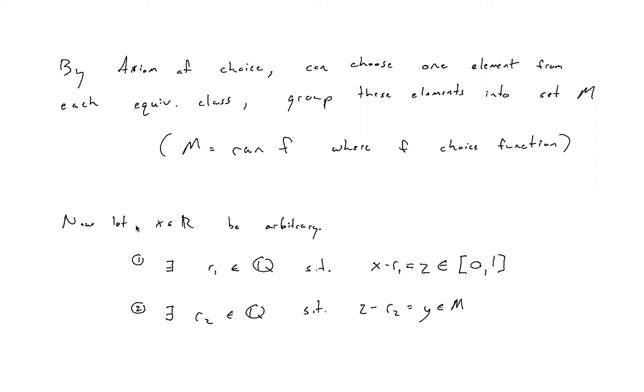Now, we can use this M to partition our entire real line. Let x be some arbitrary element of the real line, some arbitrary real number. It should be fairly obvious that there exists at least one rational number r1 such that x minus r1 is in our interval 0 to 1. Then I have an element z in 0 to 1. So z is in some equivalence class in 0 to 1. So there exists some r2 in the rational numbers such that z minus r2 is in M.